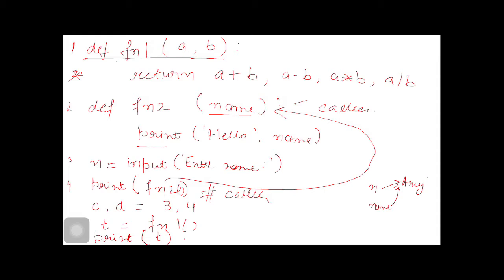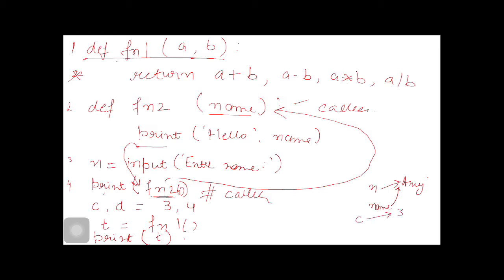After finishing the body, the function returns its control and value to the caller. The call came from here, so control will return to here, and it also returns a value in addition to the control. This value is the special value called None. If a function does not explicitly return a value, it returns None. The first line we got is Hello Anuj, then None, then 3 and 4.